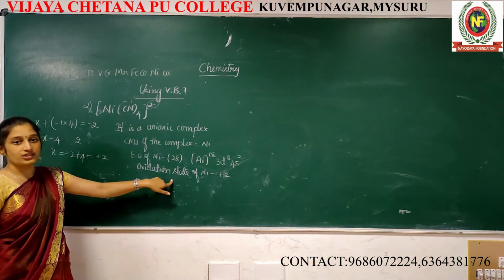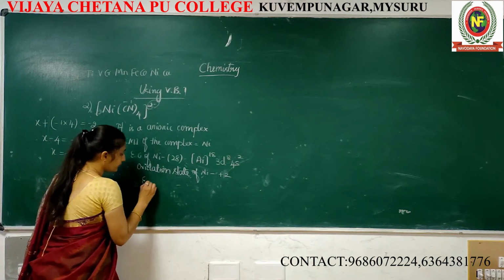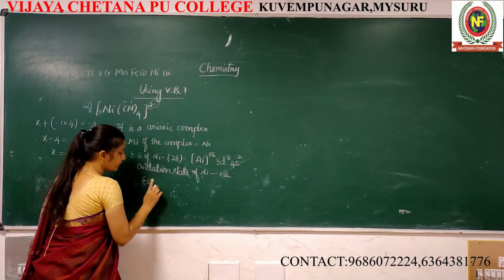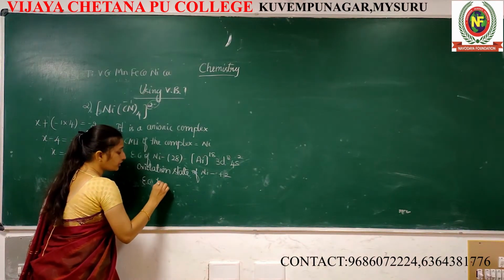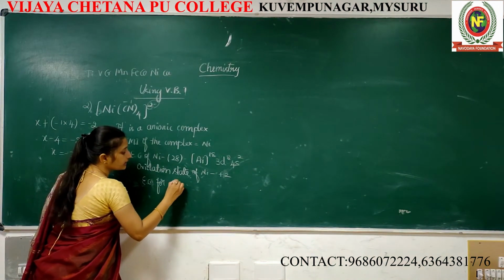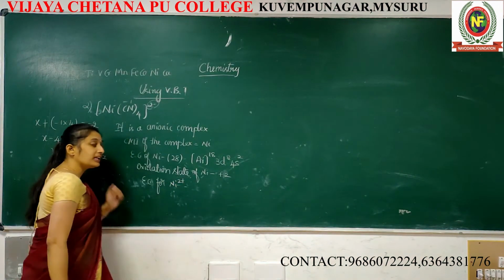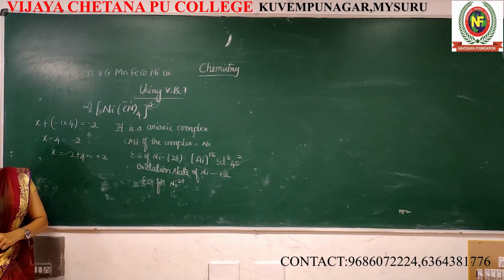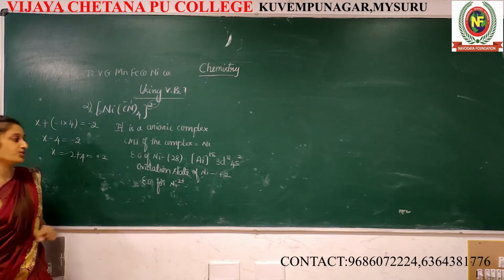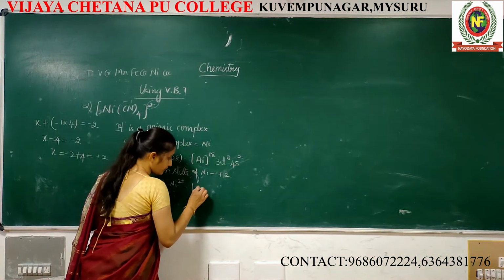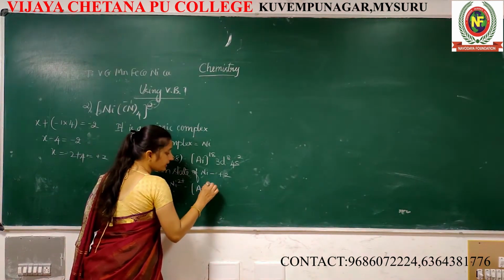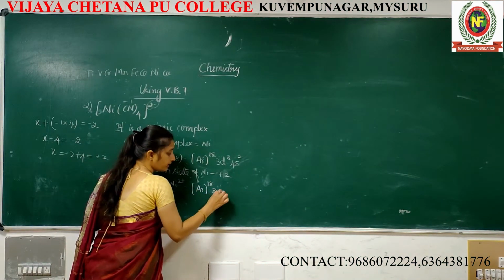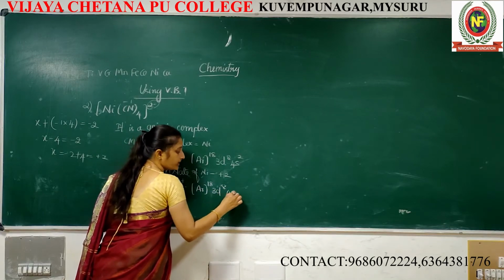In this oxidation state, what about the electronic configuration for nickel 2+? If nickel exists in +2 state, argon 18, 3d8, 4s0.